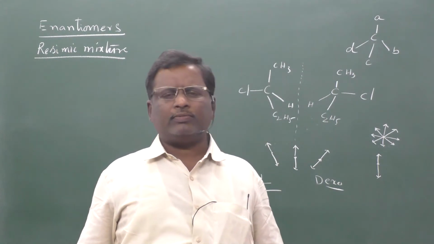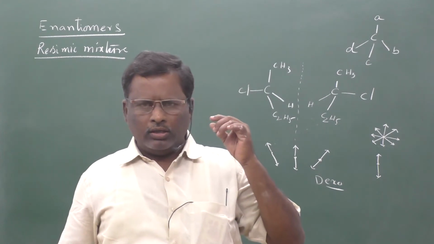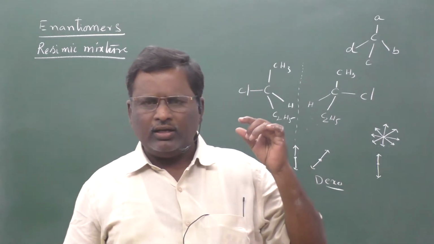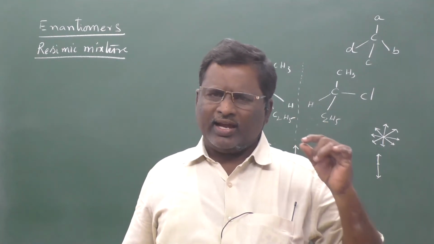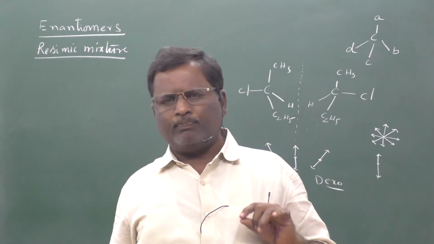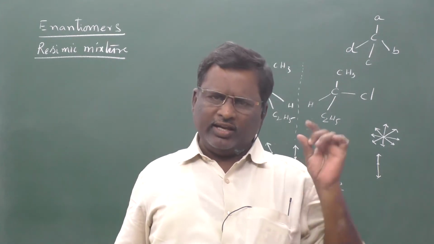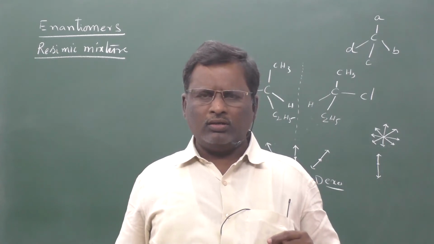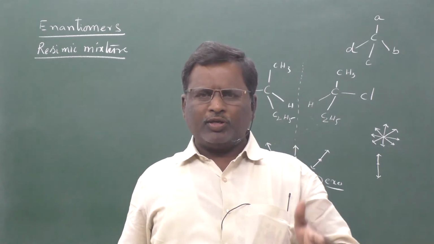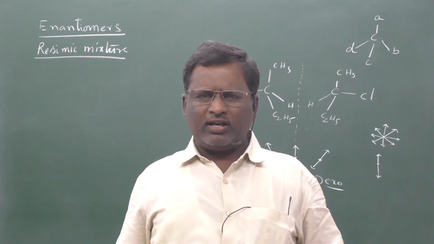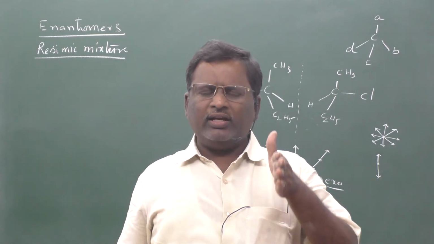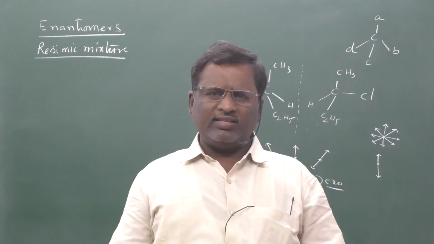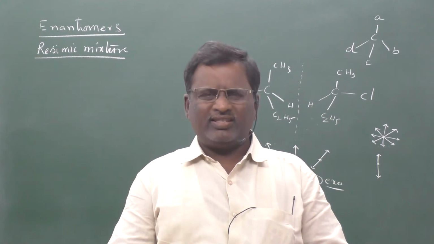Racemic mixture means, due to the presence of two different optically active isomers, L form and D form, in equal percentage in a mixture, though it is an optically active compound, it will not show optical activity due to the presence of two different isomers in equal proportions. That mixture is said to be a racemic mixture.